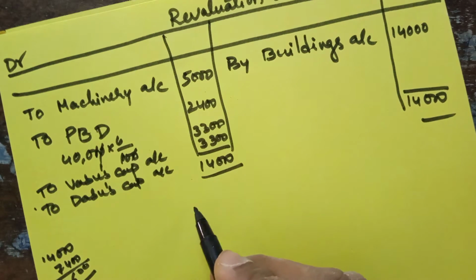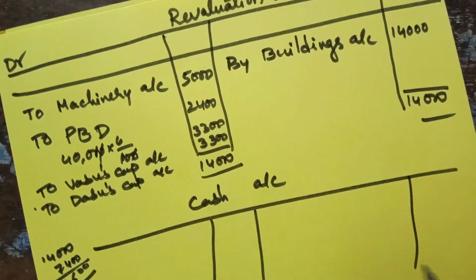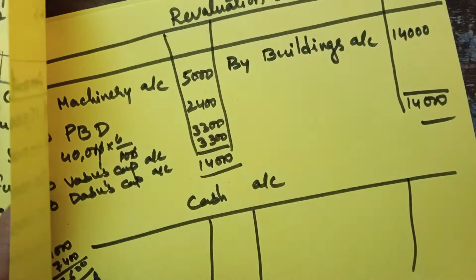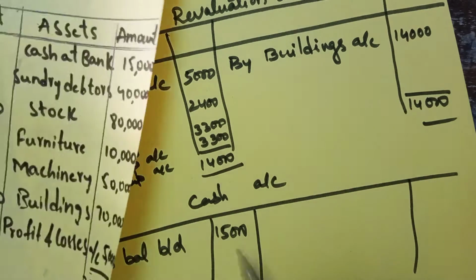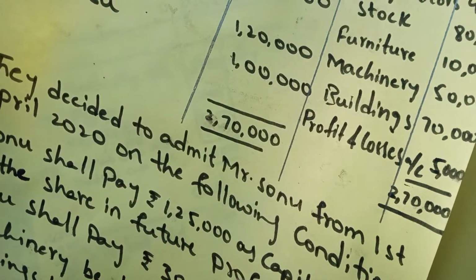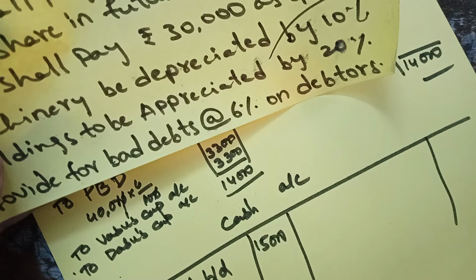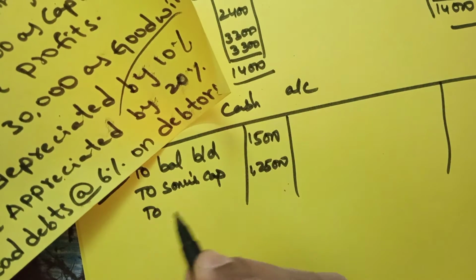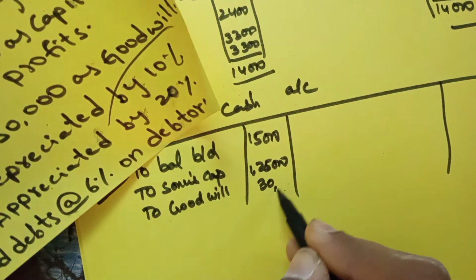Then the next account is the cash account. Same as ledger accounts. So you have to see the asset side, 15,000. So to balance, brought down 15,000. Then Sonu is bringing 1,25,000 as capital and 30,000 as goodwill. So you should take both here. To Sonu's capital account 1,25,000 and to goodwill account 30,000.